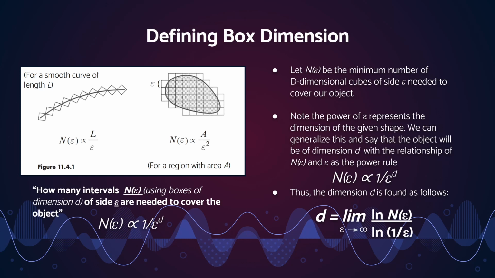So what we get out of that is, like I said before, the power rule develops: n of epsilon, the number of intervals you need to cover the object, is directly proportional to 1 over epsilon, the length of the d-dimensional box, to the power of d. So if we solve for d, we get d equals the limit as epsilon goes to 0. That is a typo, it should not be infinity. The natural log of n of epsilon over the natural log of 1 over epsilon.